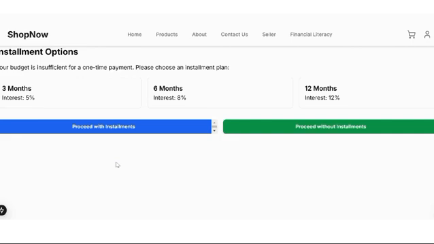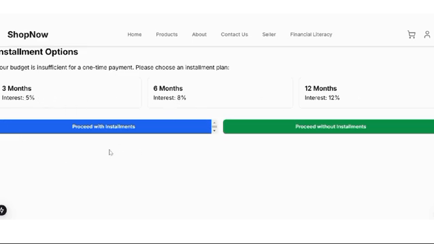So the logic is when the user enters a low budget, he will have the option to pay the amount in installments, and if the budget is equal to or higher than the total amount, he can simply do the full payment. In the installment option, the user can select what type of installment he wants: 3 months, 6 months, or 12 months.